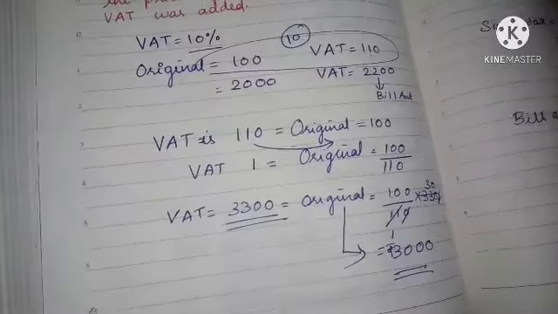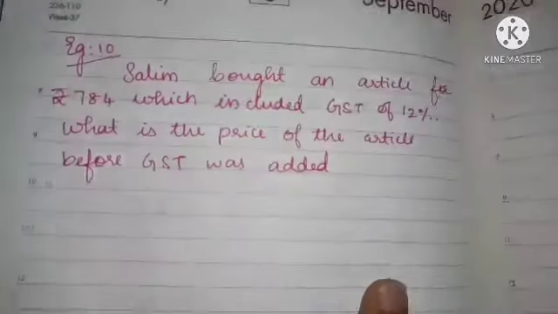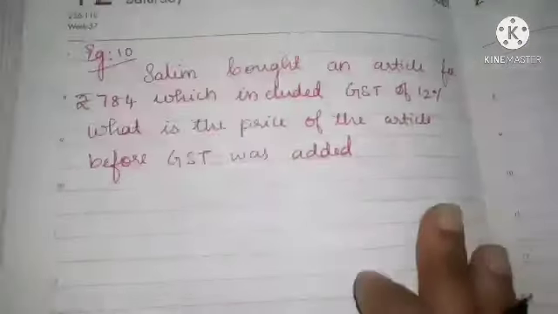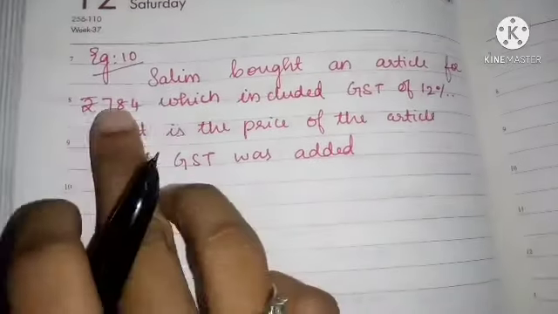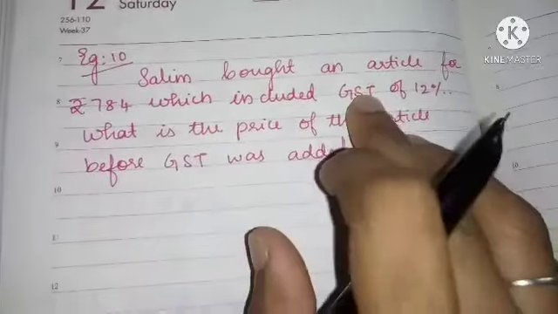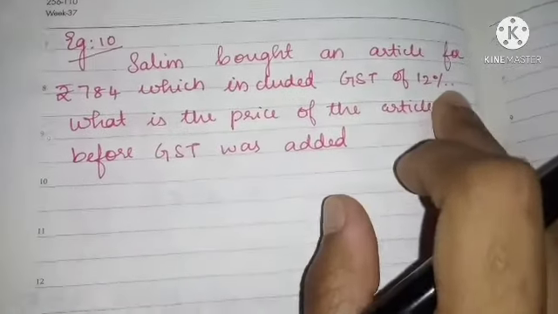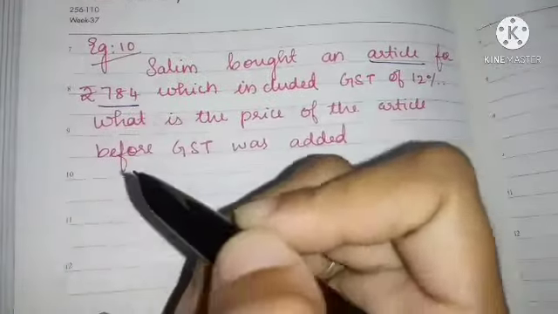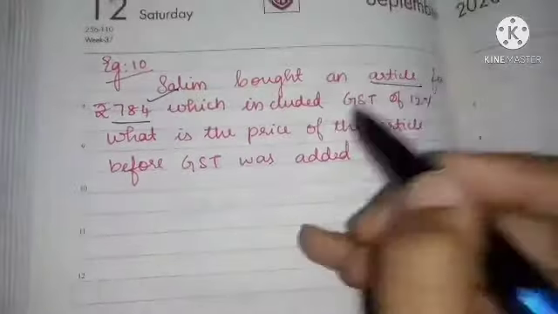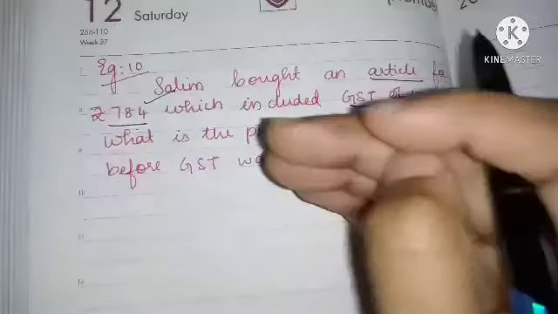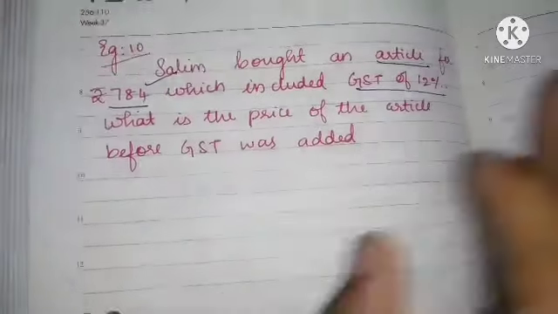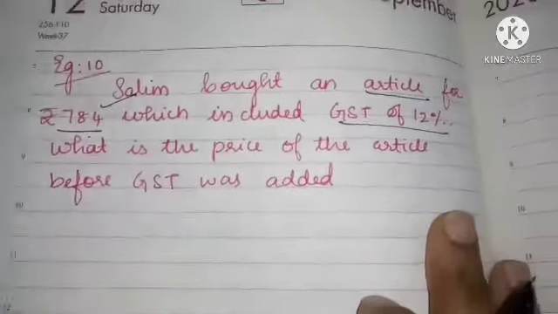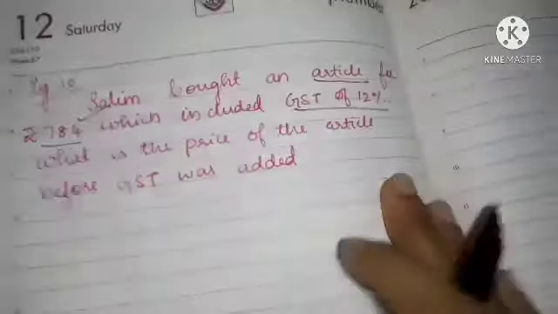Next, example number 10. What is the question? Salim bought an article for 784 rupees, which includes GST of 12%. This is the selling price of that article. In that price itself the GST is included, like the last problem. What is the price of the article before GST was added? So what is the original price of that article? That is the question. Correct?